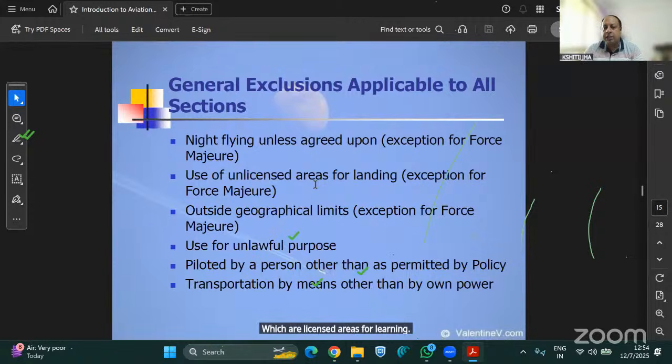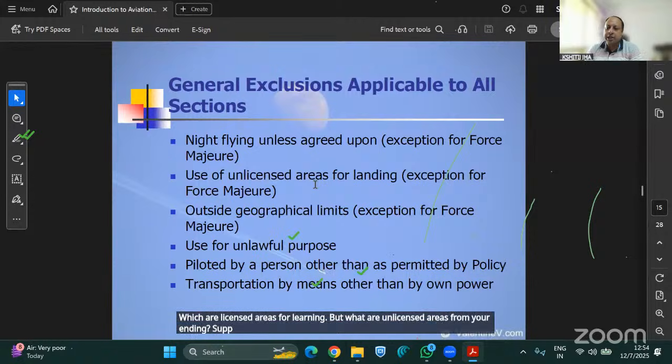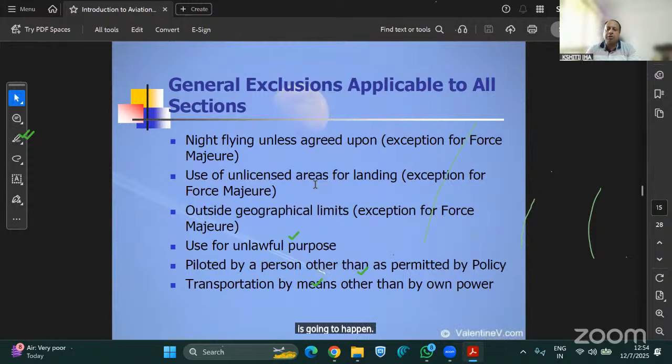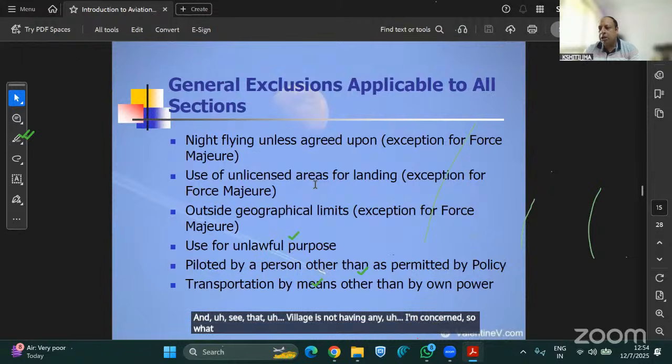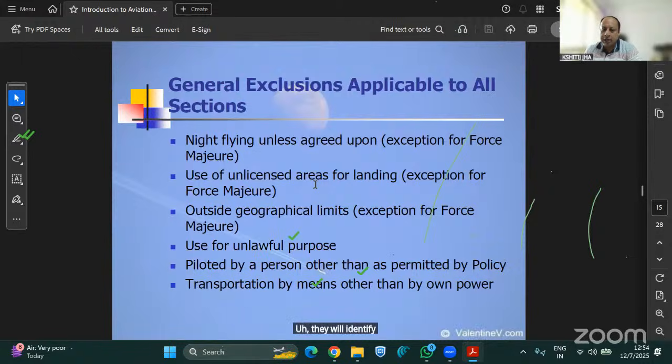But what are unlicensed areas for landing? Suppose there's an election campaign, or a rescue operation is going to happen. First, we'll discuss the election campaigning. Suppose there's a village, and the politician is coming by helicopter to that place, and that village does not have any helipad. So what they are going to do is identify a field or an open area.